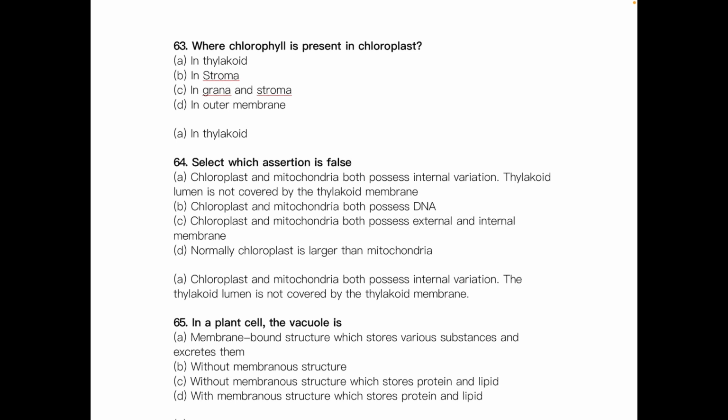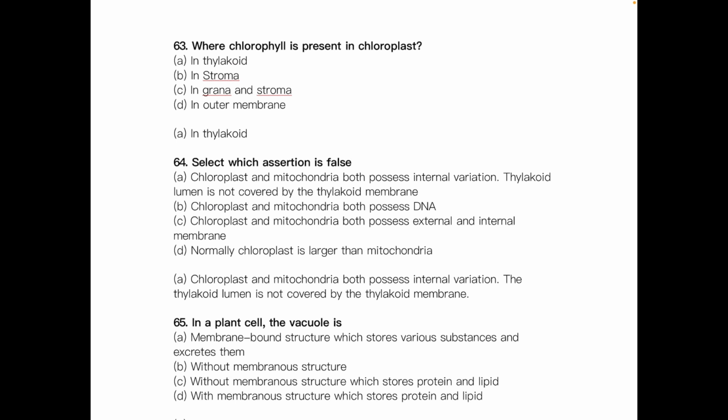Select which assertion is false. Look, chloroplast and mitochondria both possess internal variation. Thylakoid lumen is not covered by the thylakoid membrane. This assertion can be false. Why? Because chloroplast and mitochondria both possess DNA, that's correct. Both possess external and internal membranes, that's correct. Normally chloroplast is larger than mitochondria, that is also correct. So option A is the false one.